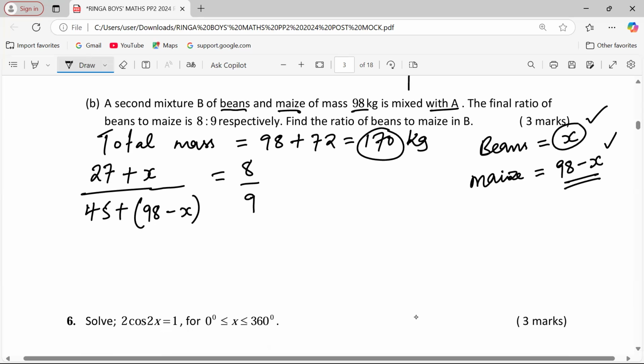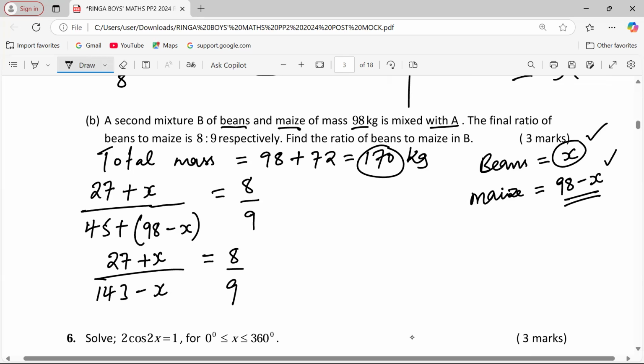Let's cross multiply, or before then, we can have 27 plus X out of, when we take 45 and we add 98, we'll get 143, then minus X. This is the same as 8/9. When we cross multiply, we will be able to group terms and find the value of X. So we are talking of 9 into 27 plus X equals to 8 into 143 minus X.